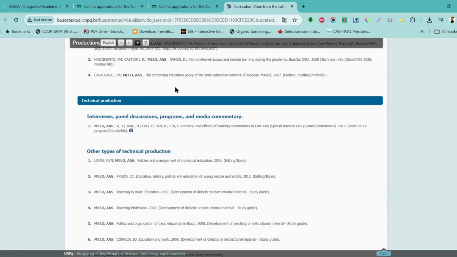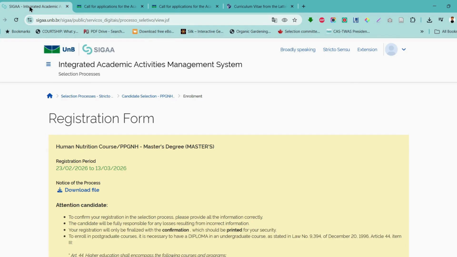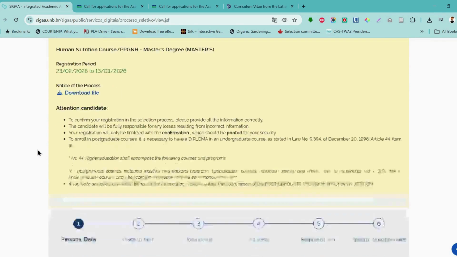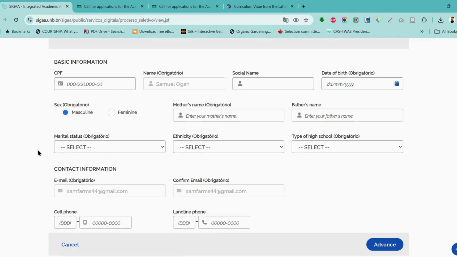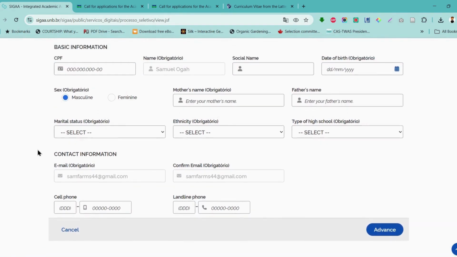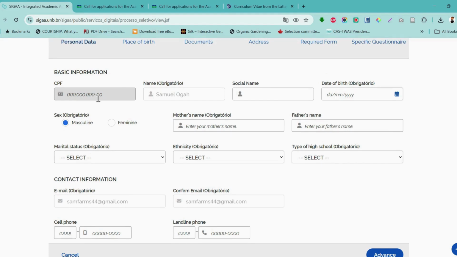And then as soon as you click the link in that place, it takes you here to this registration form. This is the form to fill in order to start applying and putting in your details. So you can see, right? The form is here. Start putting in your details. If you are not Brazilian, there's nothing. If you don't have a CPF, then you have no business here, right? So you can see where they put obligatory. That's obligatory, right? That means it's compulsory to fill in this.